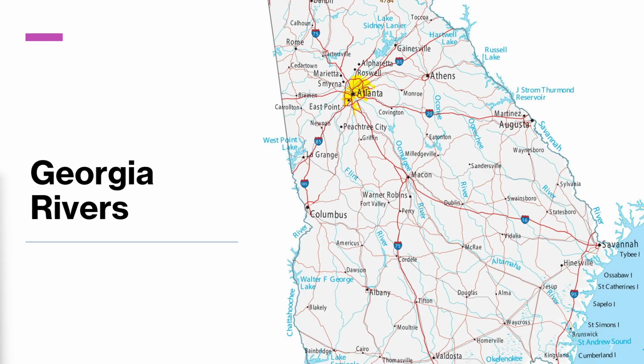That is correct. We live right next to the Savannah River. As you can see in this map, Georgia has a lot of rivers. The blue lines indicated in this map are rivers. Some are small rivers, and some are big rivers like the Savannah River.